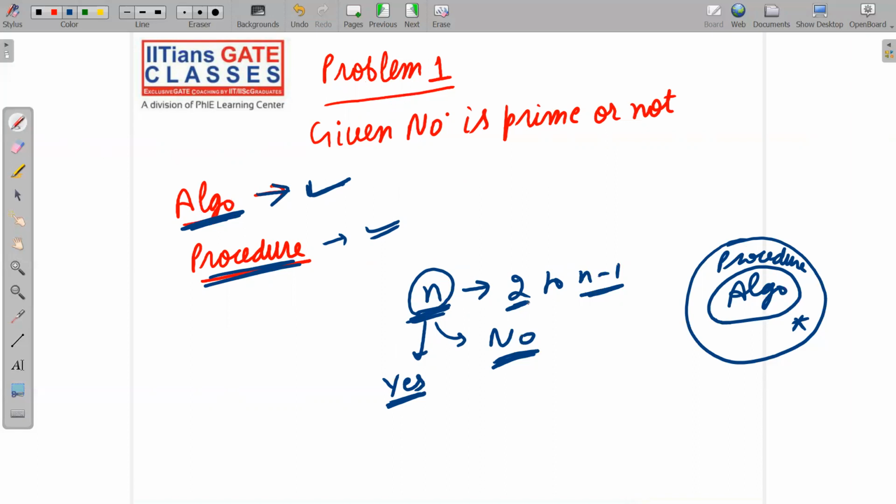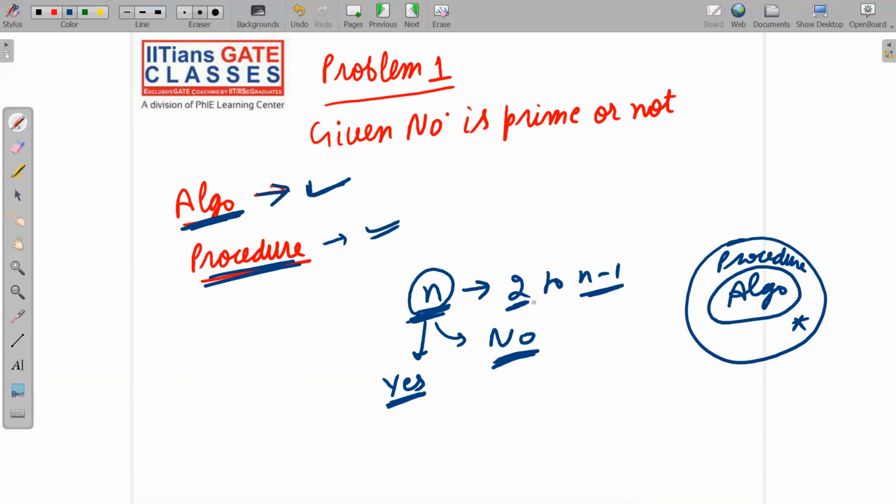For example, 100 is the number. Then you should check divisibility of 100 till 50. We need not go beyond 50, because the minimum quotient is 2. I think you already know these things. So this is an improvement.